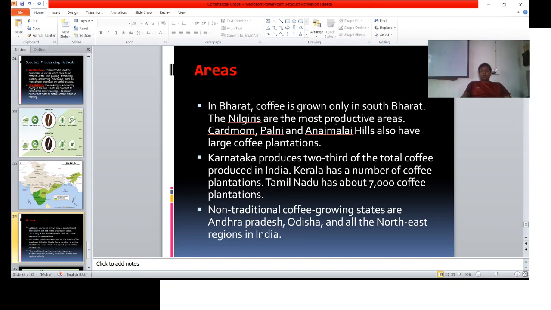Coffee is grown only in South Bharat, especially the Nilgiri, the most productive area, and the Cardamom, Palani and Annamalai Hills are large areas of coffee plantation. Karnataka produces two-thirds of the total coffee production in Bharat. Kerala has a number of coffee plantations. Tamil Nadu has about 7,000 coffee plants.